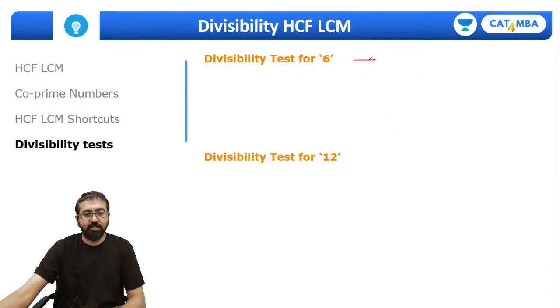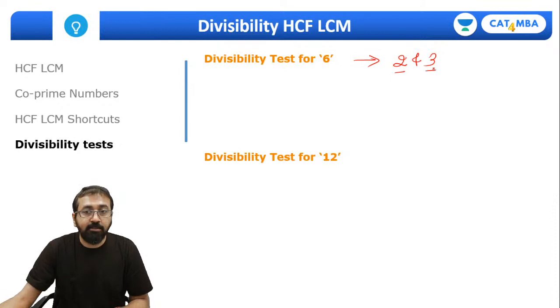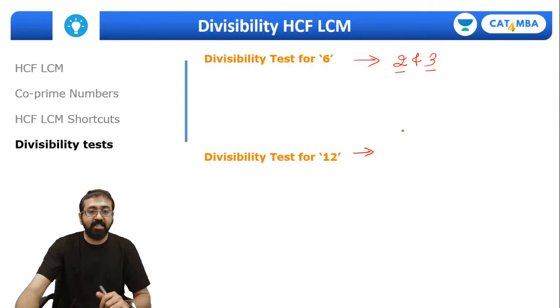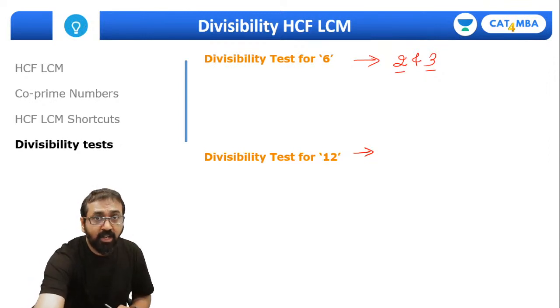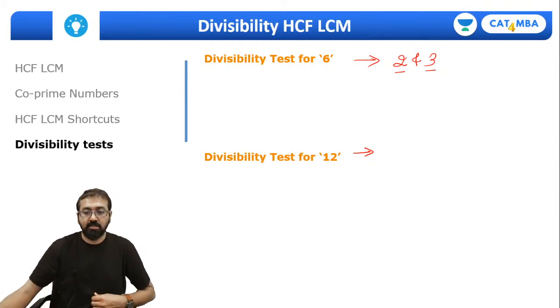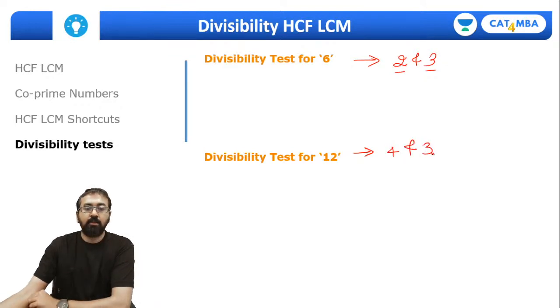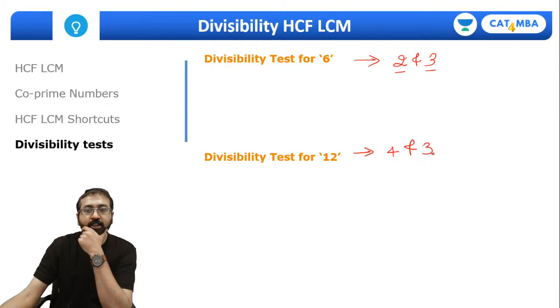For 6, remember it's 2 and 3. If a number is divisible by both 2 and 3, it will be divisible by 6. In the same way for 12, do not make that mistake. It's not 2 and 6, it's 4 and 3. Correct? Everyone, have you understood this?